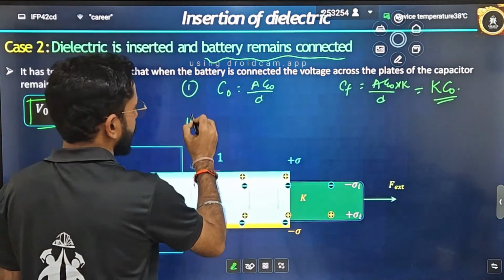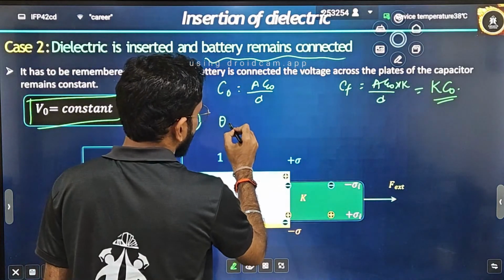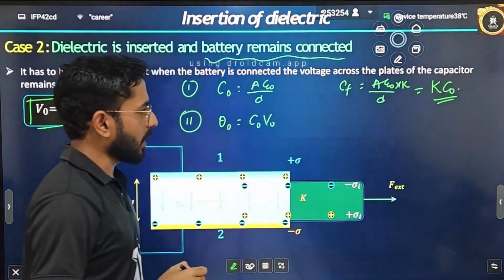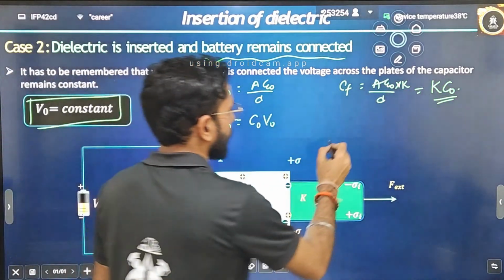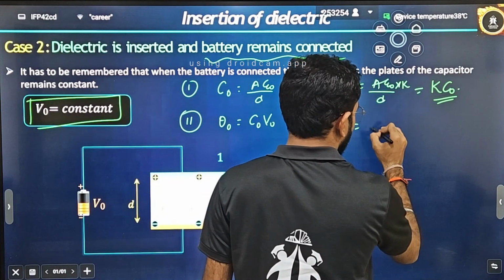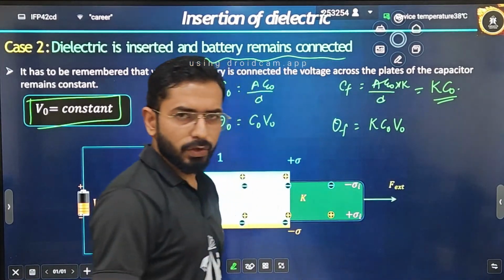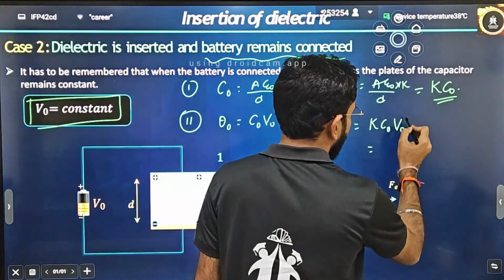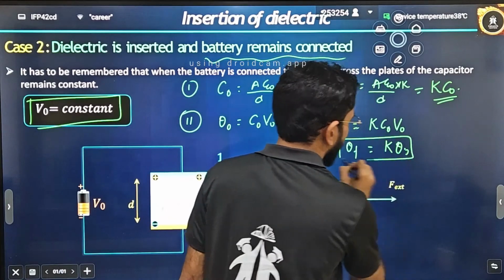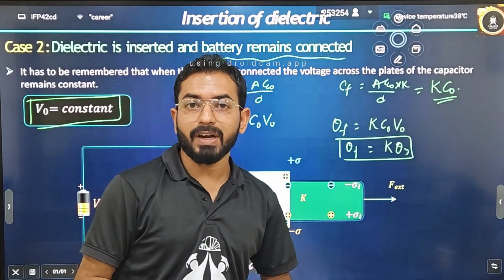Now what will be the effect on the charge? That is interesting. Let's suppose initially Q is equal to C naught into V naught. And now what is constant? V naught is constant. That means if I am writing the final charge, how will I write it? I will write the new capacitance, K C naught, into V naught. V naught is going to be the same. It will be equal to K Q naught. Final charge will be equal to K Q naught. That means charge is also increased by what factor? It is increased by a factor of K.